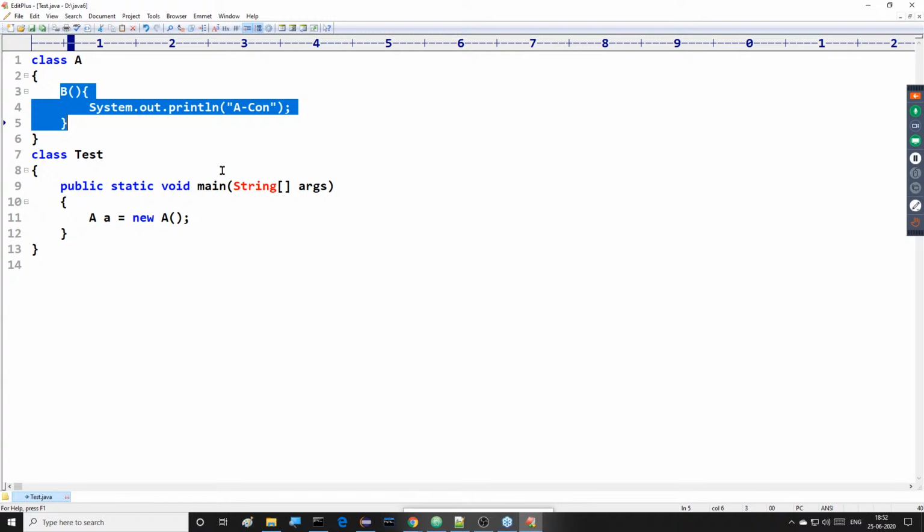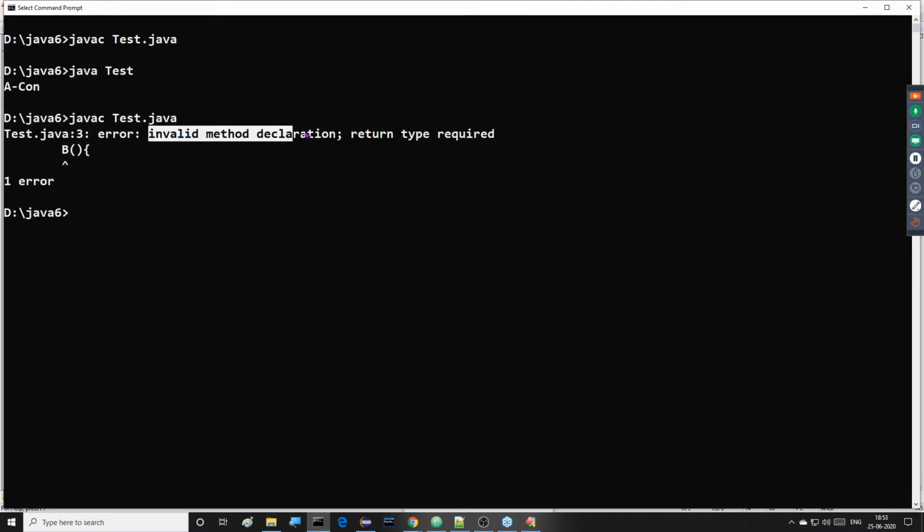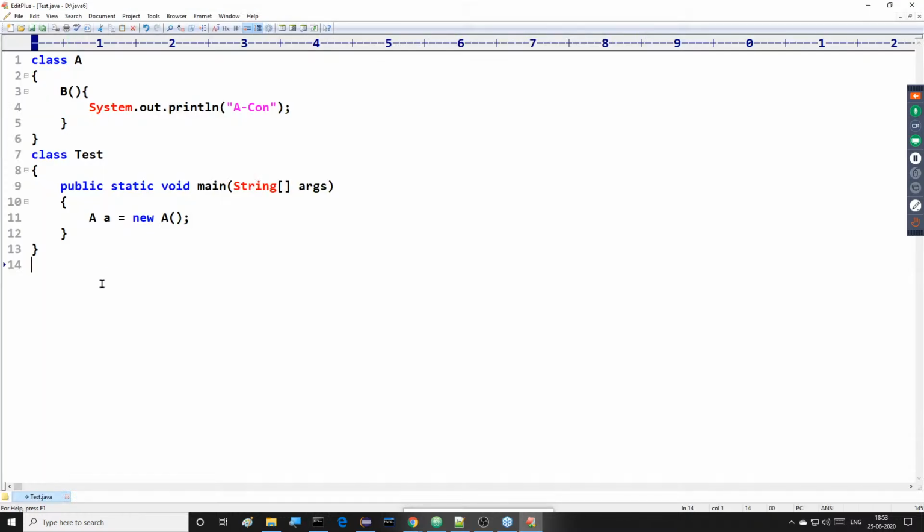We can understand it clearly. This is exactly the point I'm telling you. If I change the name of the constructor to something other than the class name, the compiler will think it is a normal Java method. If it is a normal Java method, it must require a return type, but none is provided. That's why the compiler gives an error: invalid method declaration; return type required. This is the point we have to understand. That's it, this is one point.